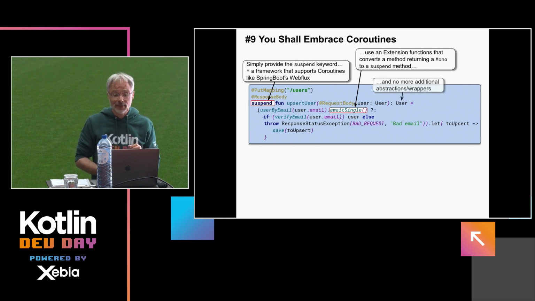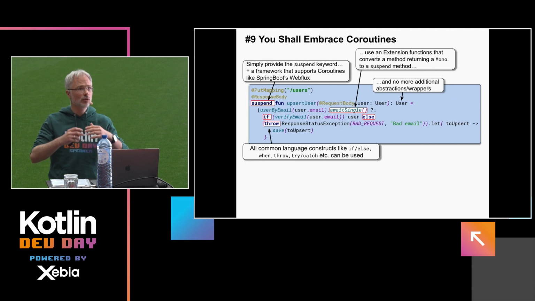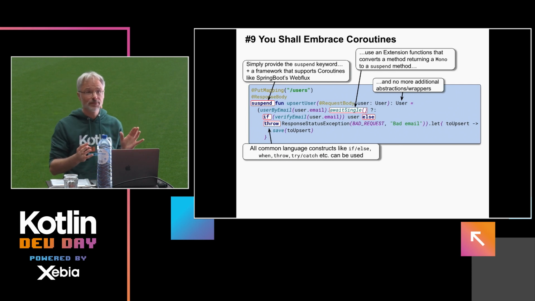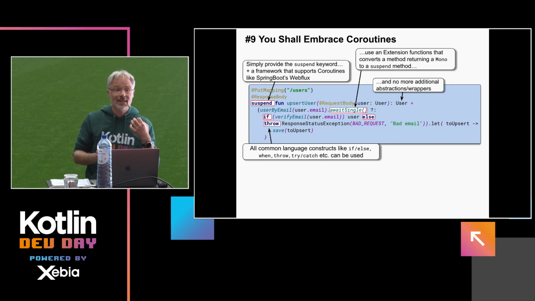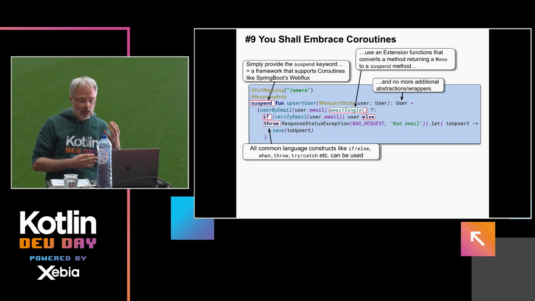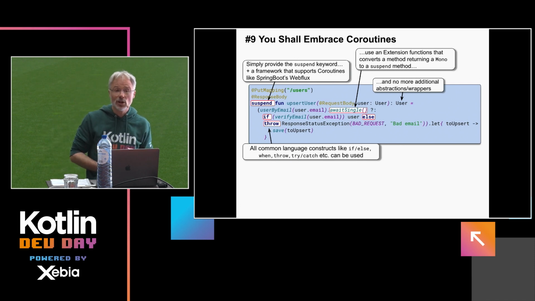On top of that, now all of a sudden we can use normal programming constructs like if, else, throw, just the constructs we are using. So in that sense, this code almost looks like blocking code, even though it has the characteristics and also performance benefits we get when we use a reactive toolkit. But that's not the only benefit.